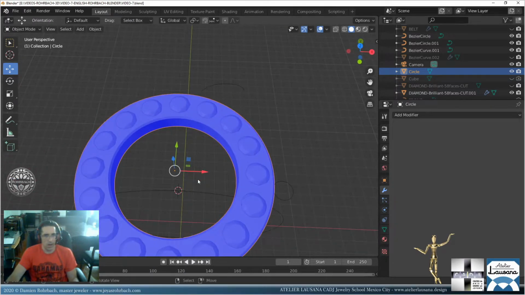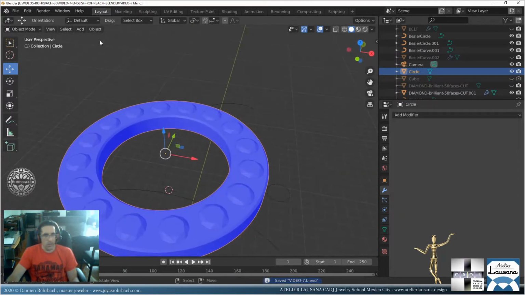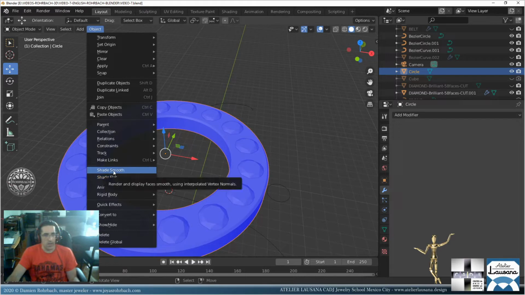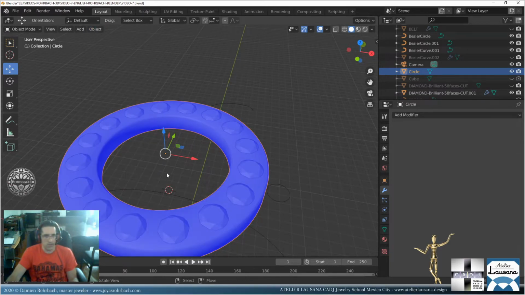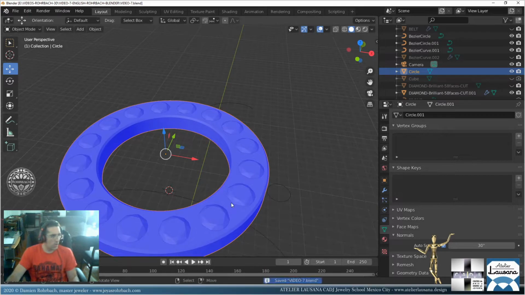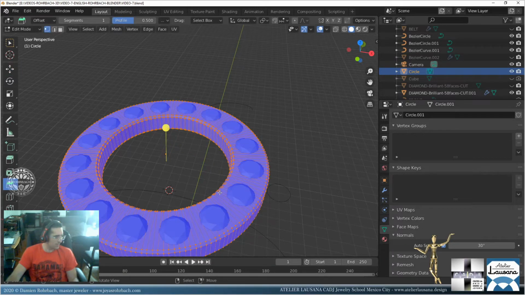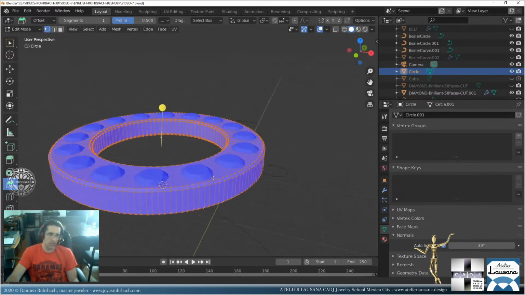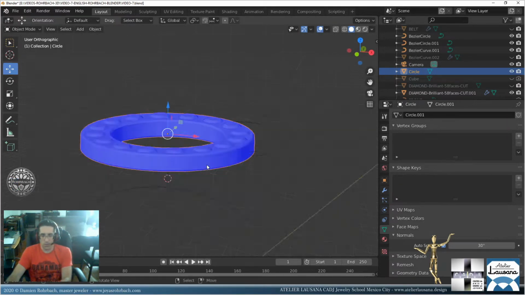Okay. Now, we're going to create cuts. There are many ways to do it. Like I said, one way is to make cuts with cutters. So we're going to create cutters. Let me just go to normals, auto smooth. Smooth. Okay, here we go. Nice. What else? We could model it, but let me show you a way to do that.